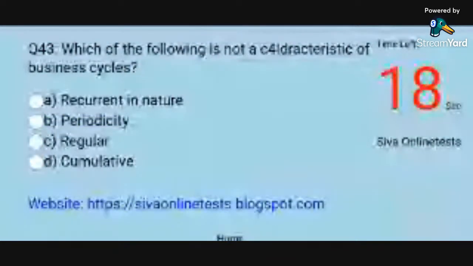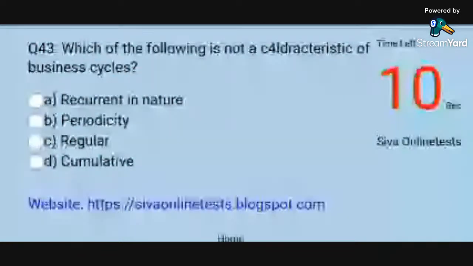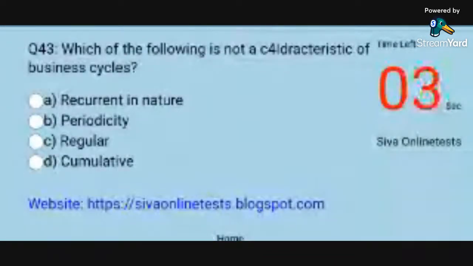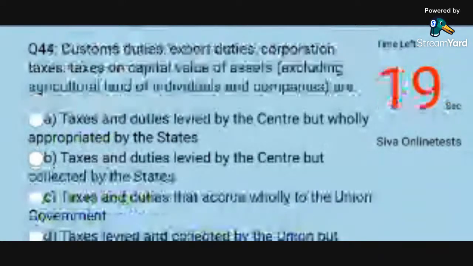Question 43. Which of the following is not a characteristic of business cycles? Options. A. Recurrent in nature. B. Periodicity. C. Regular. D. Cumulative. Answer. C. Regular.